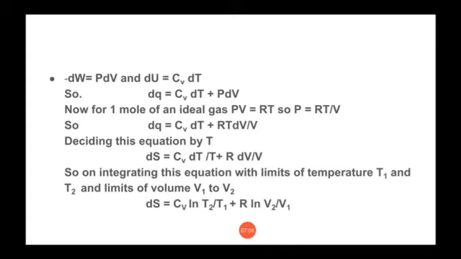So dS is equal to Cv dT by T plus R dV by V. So now, to get the final value of entropy change, simply we are integrating this equation on both sides and taking the limits. For temperature, it will be from T1 to T2, where T1 is the lower temperature and T2 is the higher temperature. Similarly, we are integrating the volume term with limits V1 to V2, where V1 is the lower limit and V2 is the upper limit.